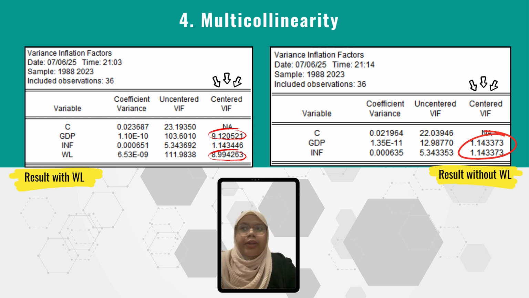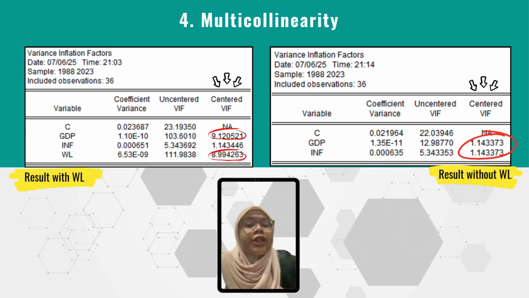After we ran the multi-collinearity test with all variables, including woman labor, the centered VIF for GDP is 9.1205. For INF it is 1.1434, which is normal. And for WL it is 8.9942, which means that the centered VIF for GDP and WL is more than 5. So it shows that the WL has a collinearity problem with GDP.